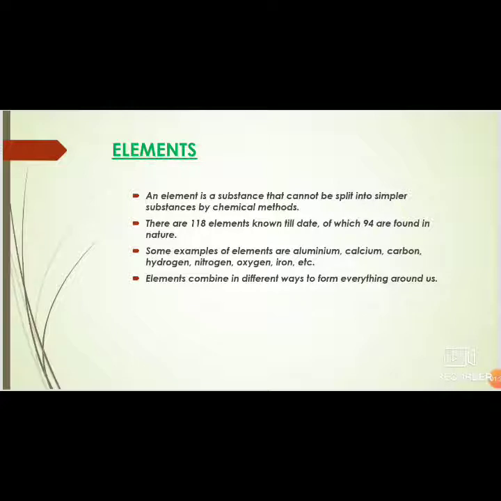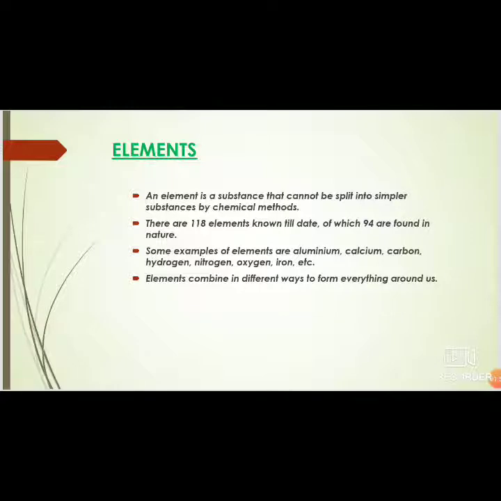Some examples of elements are aluminium, calcium, carbon, hydrogen, nitrogen, oxygen, iron, silver, sodium, sulfur, etc. So there are 118 elements found in all.